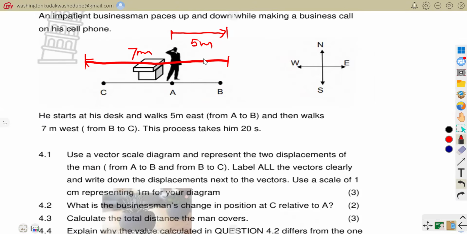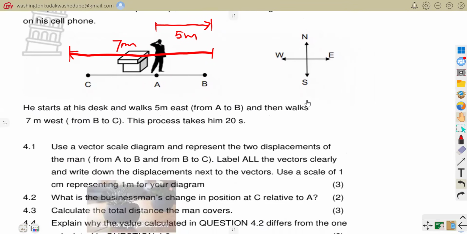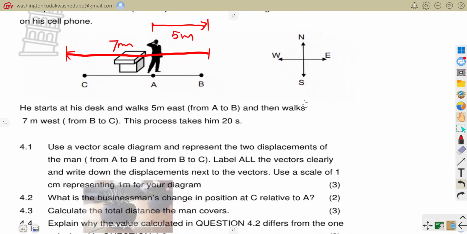So we need to represent this in terms of a scaled diagram. So let us draw that vector diagram to scale. They gave us the scale to say 1 centimeter should represent 1 meter. So you were supposed to say, I'm starting from here. And then they told you that 1 centimeter is representing 1 meter. So 5 meters would be equal to 5 centimeters. So this is my first vector.